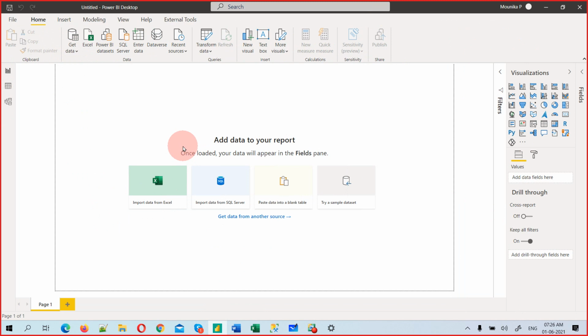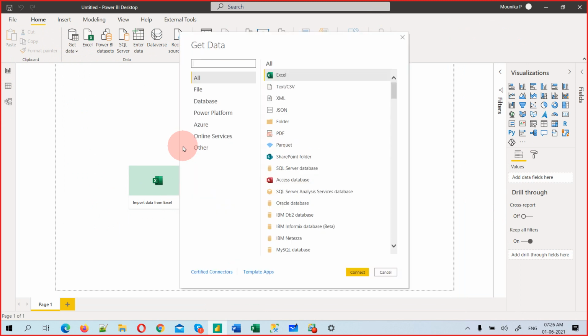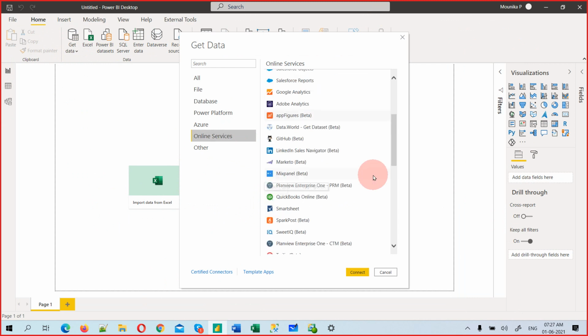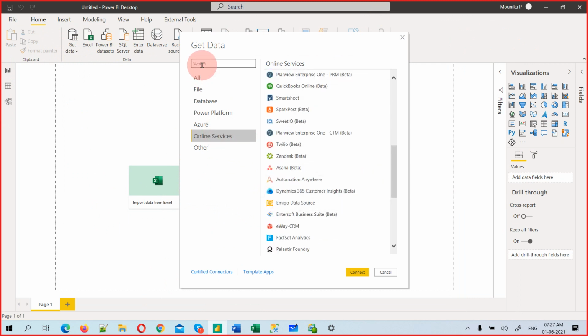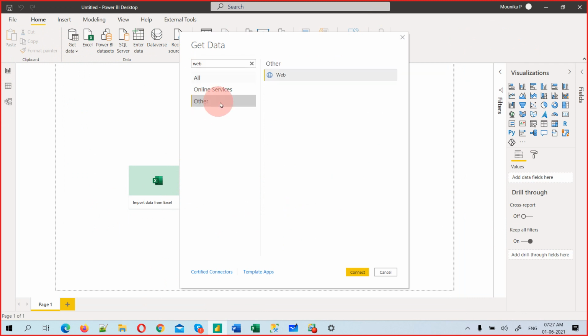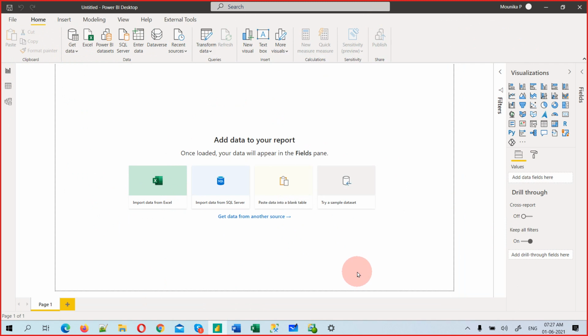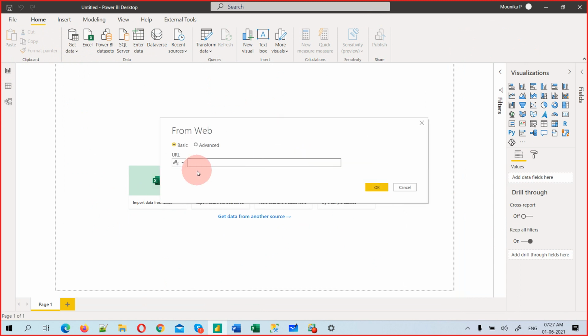What is a URL? It's the connection to a website, I'll tell you. Under Online Services or Web, you can search here. If you don't find it, search for web. I think web is available in Others. So choose web and click Connect. You can connect to your Facebook, Twitter, anything, through an API. Now it will ask you for a URL.